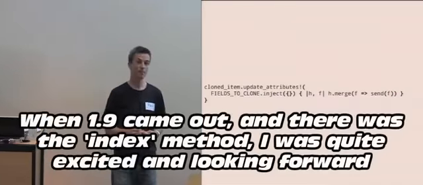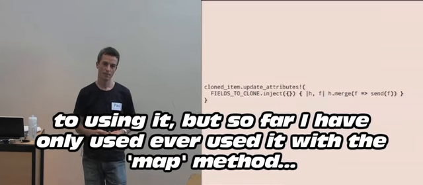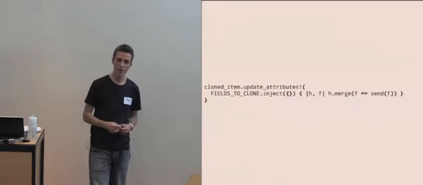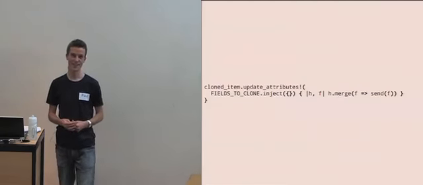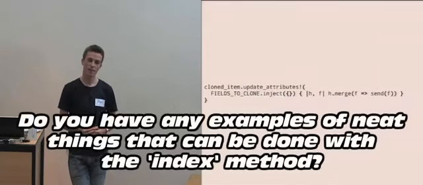When it came out in 1.9, the with_index method, I was quite excited and I was looking forward to using it. But so far I've only ever used it with map, I think. Yeah, well, you can use it with each, but actually .each on its own in 1.9 is exactly the same as .map. It just returns an enumerator. But do you have any examples of neat things you can combine with index for?